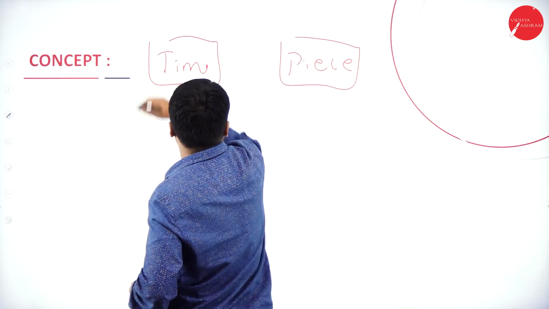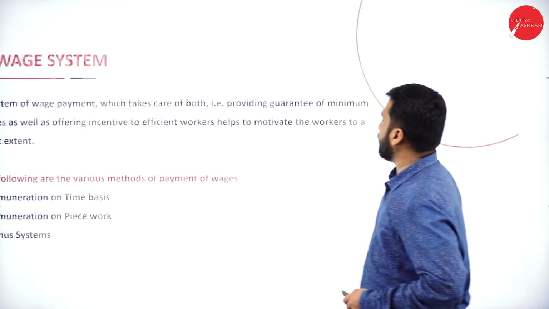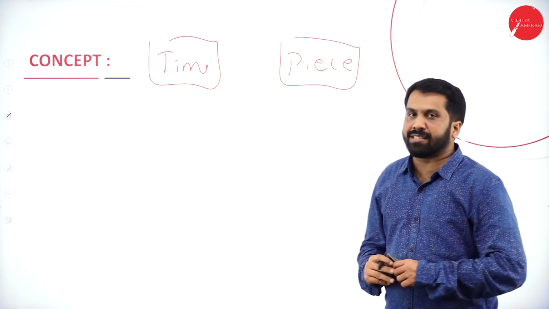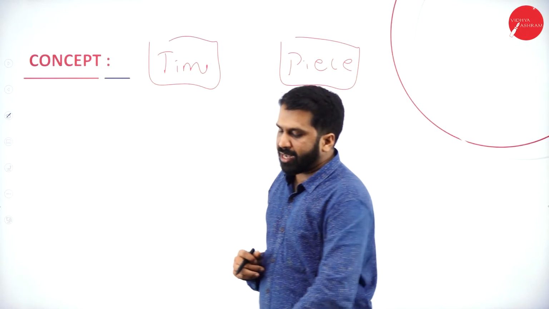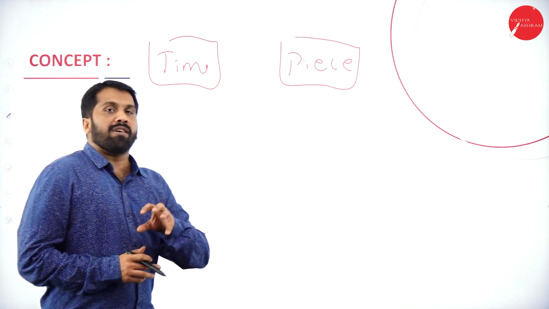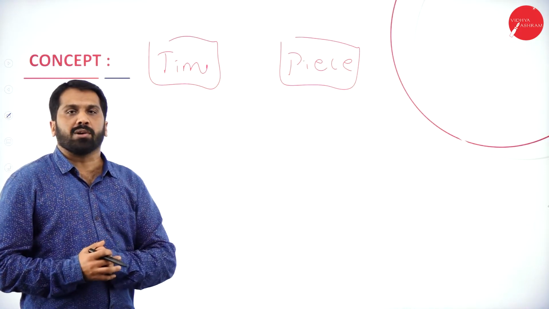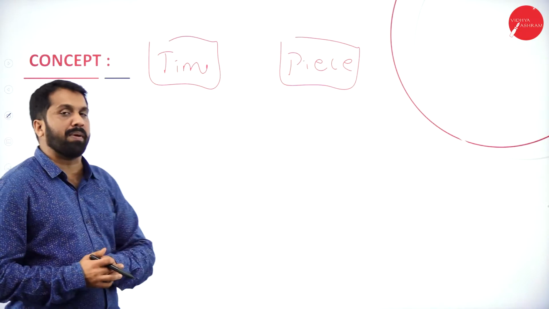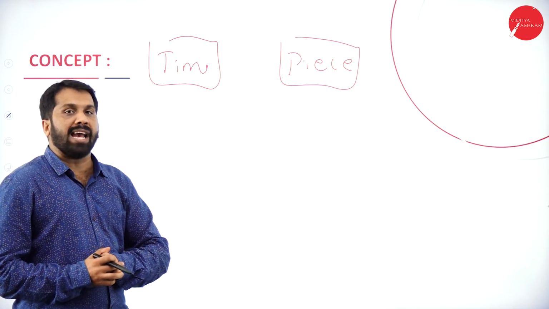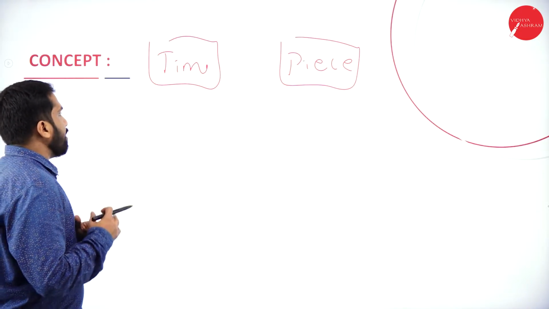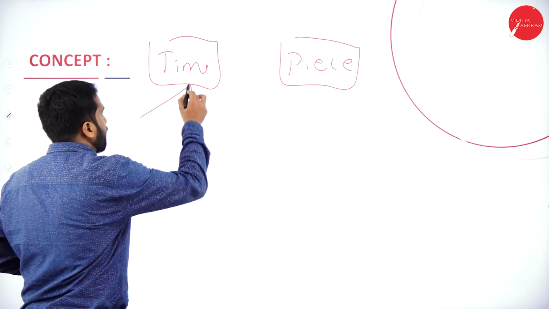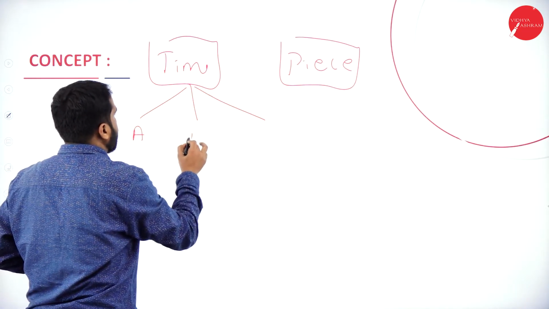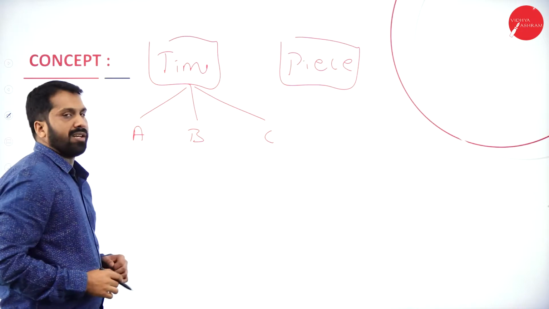Now understand: in the earlier stages, on what basis would salary or wages normally be paid? Time basis. Like, there are 3 employees: Mr. A, Mr. B and Mr. C.